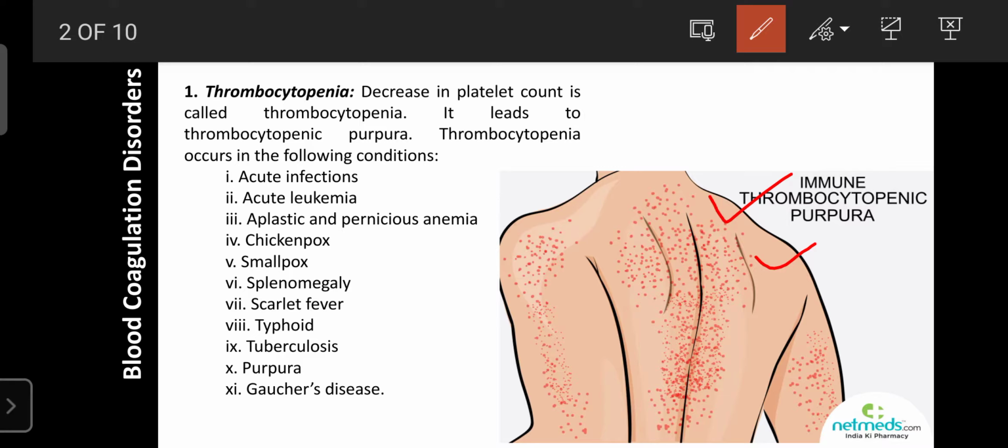Further, you can go through individual screening of the patients regarding whether the candidate has infections or not, leukemia or not, splenomegaly or not, or whether they have typhoid fever, scarlet fever, tuberculosis, purpura or Gaucher disease. So the first sign and symptom of thrombocytopenia is the appearance of red spots on the skin of our body. Can anyone answer, why do the red spots appear due to deficiency of platelets?